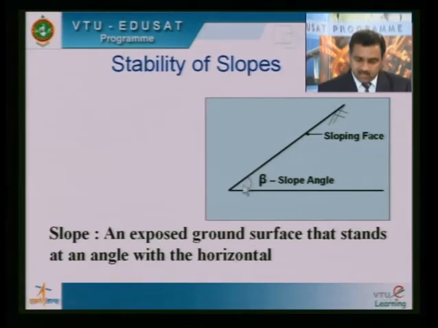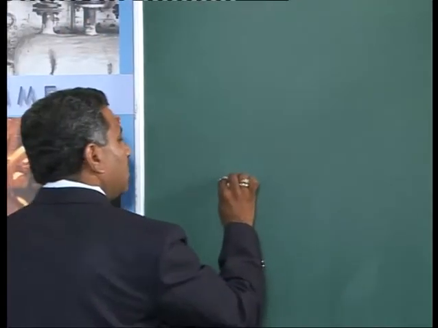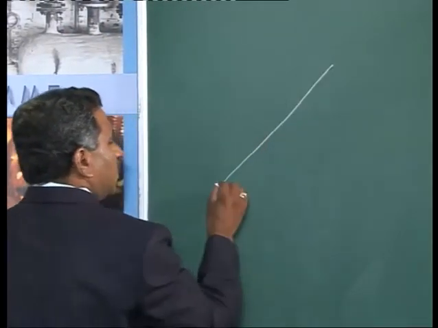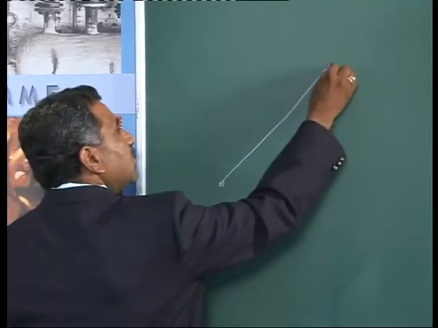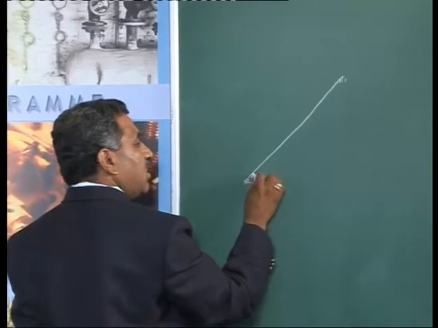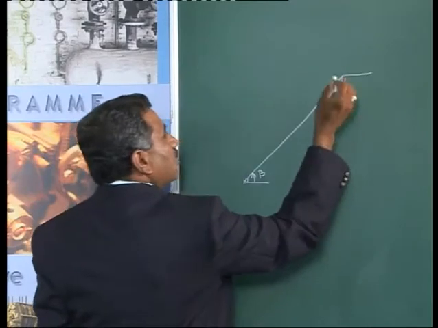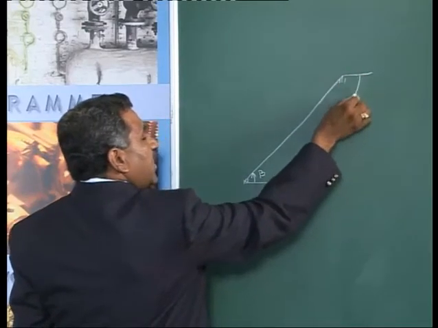For example, this is the sloping surface. When the sloping surface is inclined at an angle beta with respect to the horizontal, we call this a slope. The problem with slopes is that they are inclined at an angle beta with respect to this horizontal. Now they have a tendency to undergo failure along some plane like this.